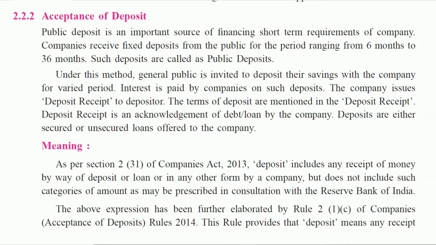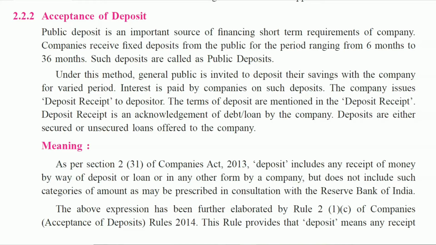Secured debenture means those debentures which have some security on some particular assets, or which have a charge on some particular asset. Unsecured debentures are those which do not have any security or any charge on some particular assets.